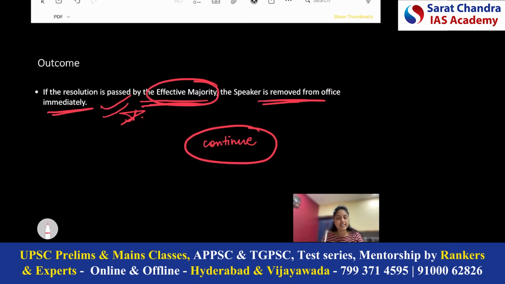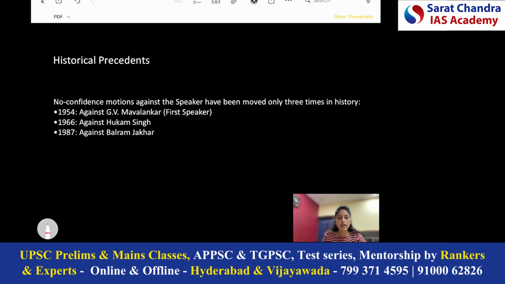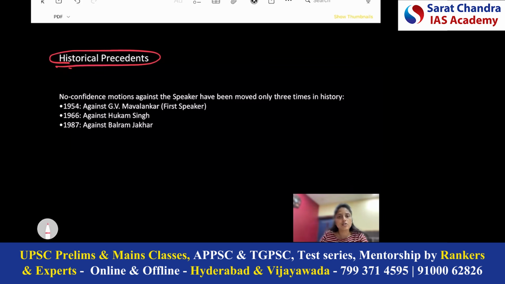But in this case, if the resolution for removal is passed, if the motion for the removal is passed, then the speaker has to vacate the office immediately. So can you see the difference? Here the speaker is not vacating the office immediately. It will continue till the newly elected Lok Sabha. But here the speaker has to vacate the office immediately.